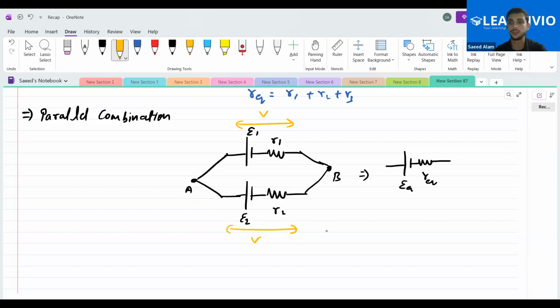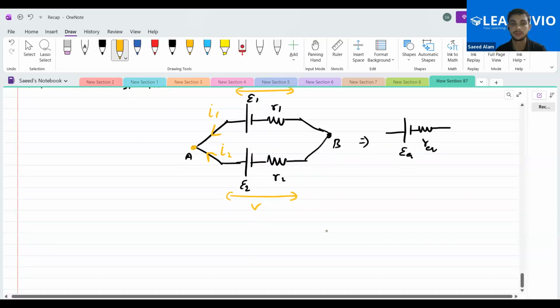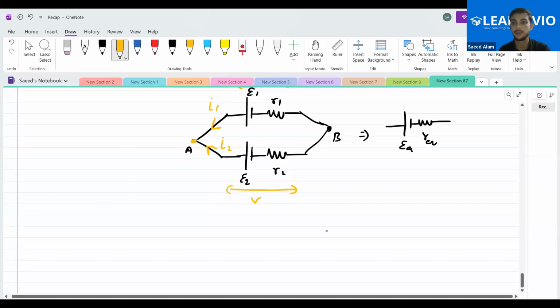Let us first of all choose a direction of the current. Let us say this is the direction of the current I1, and let us choose this direction also for I2. If we apply KCL over this node A, what will be the equation for I1 and I2? The incoming current will be equal to the outgoing current. So KCL at A. What is the incoming current?